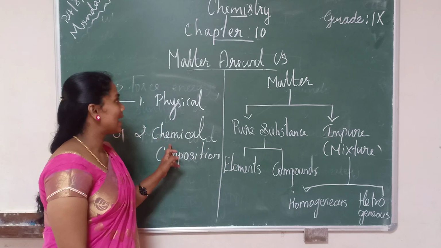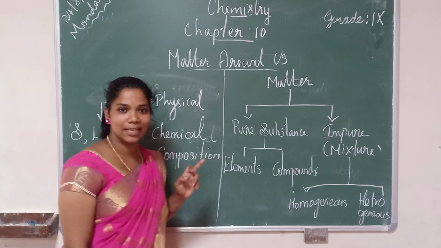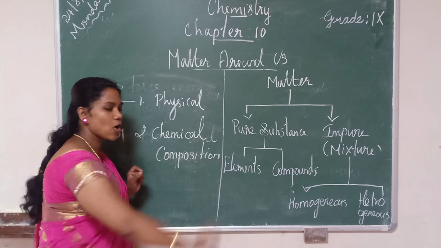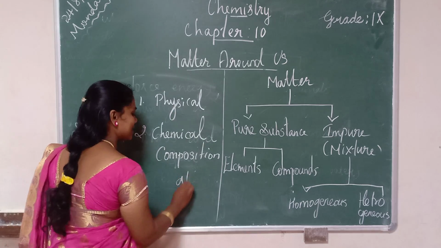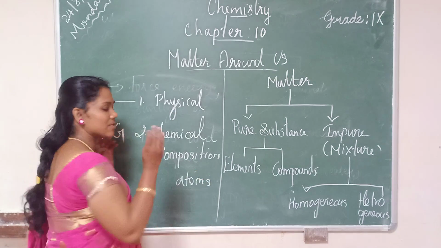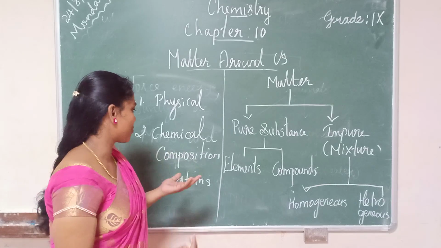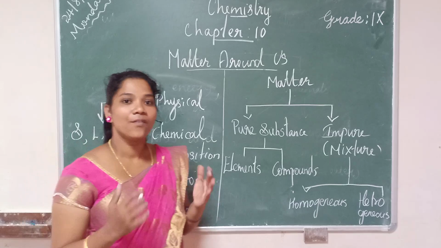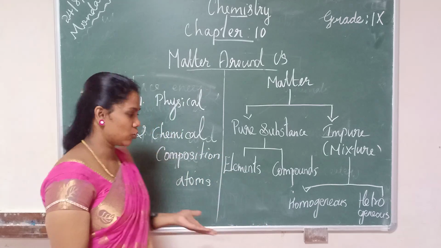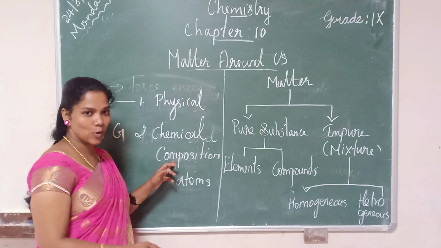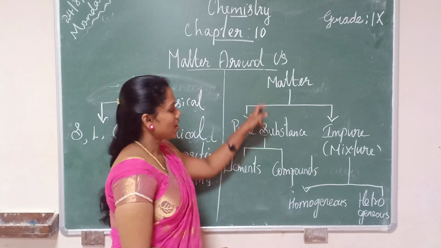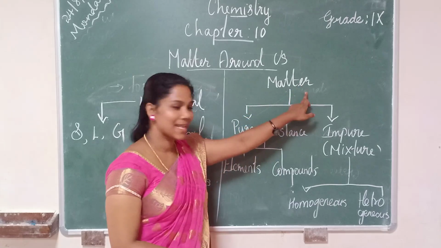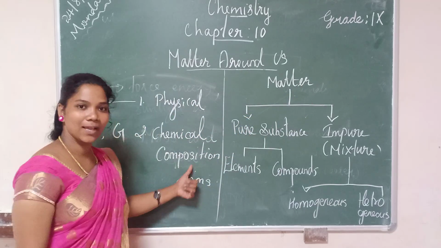We know that all the matter present in the universe is made up of the smallest particles called atoms. When these atoms interact with each other, we get different products, different types of chemical composition. Based on that, we are going to classify matter. We are going to study how matter is classified based on chemical composition.